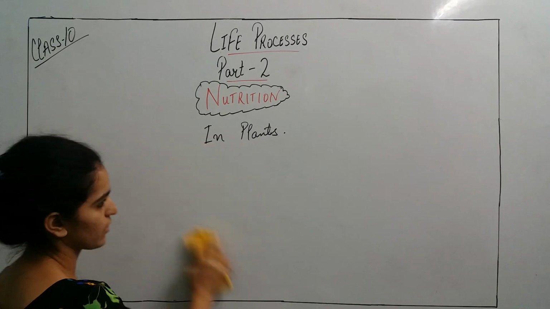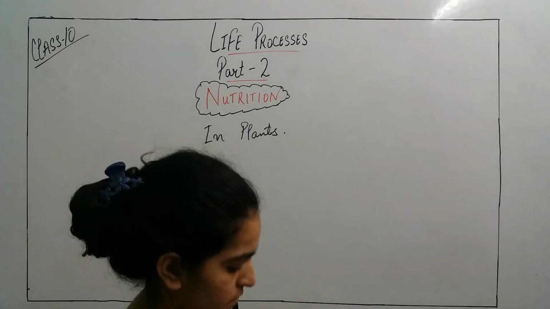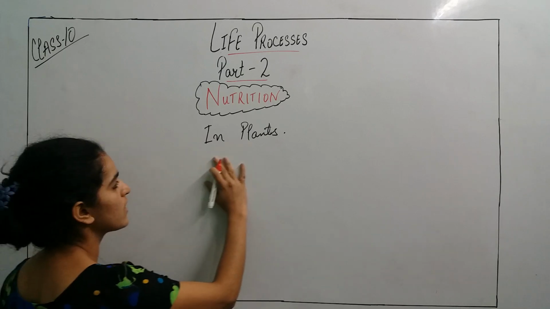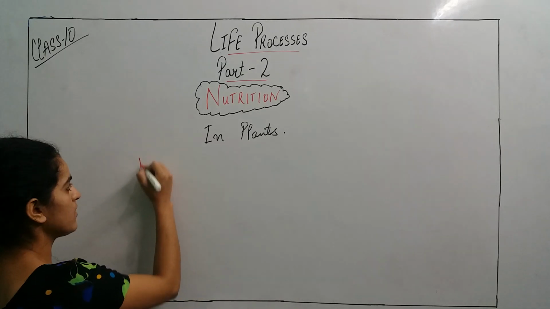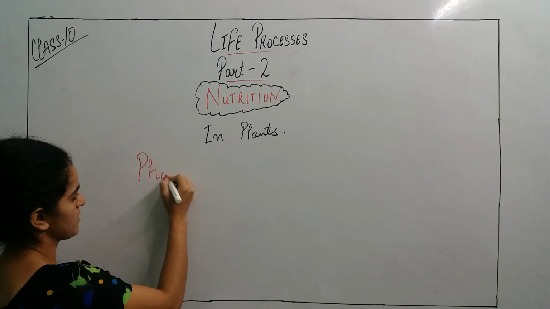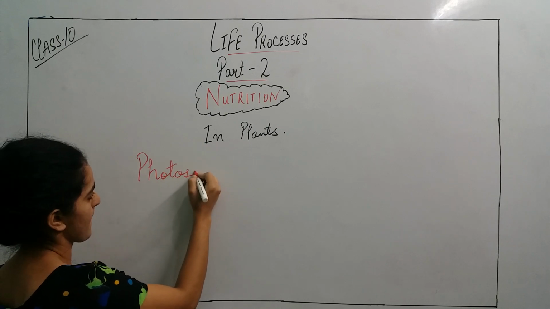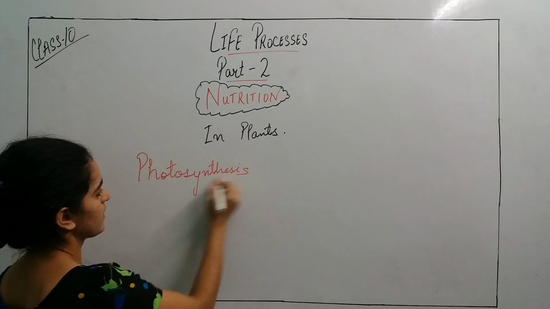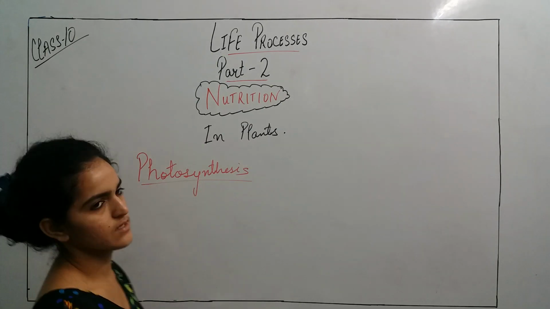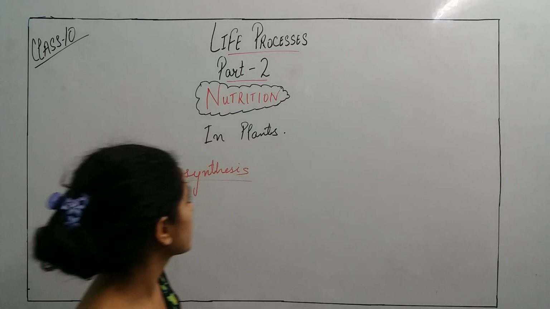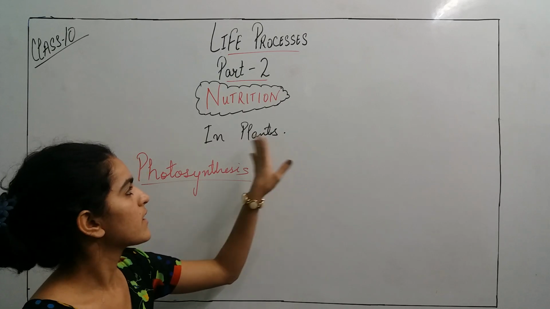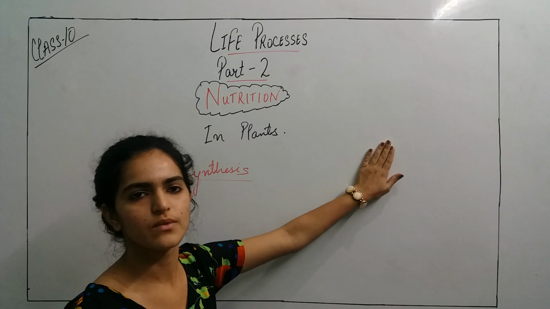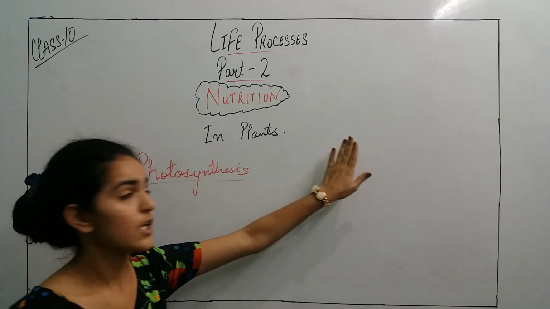Autotrophic nutrition, we got to know. Now it will take place by photosynthesis. By this process the plants will prepare their own food, will synthesize their own nutrition.